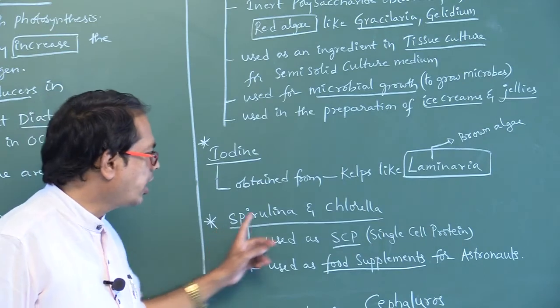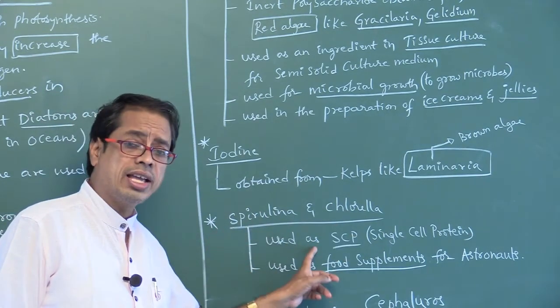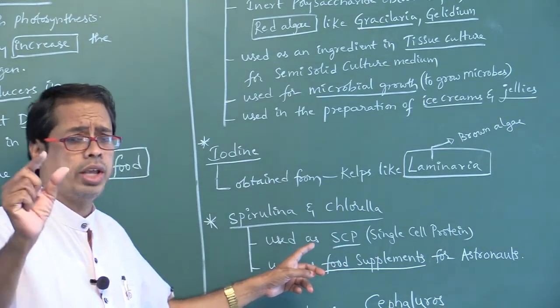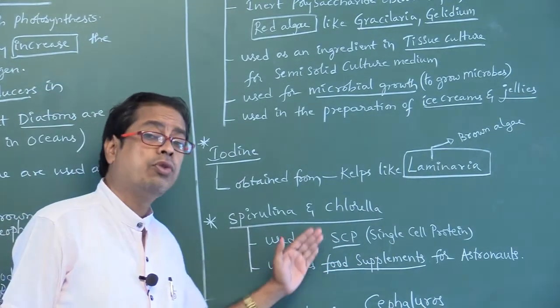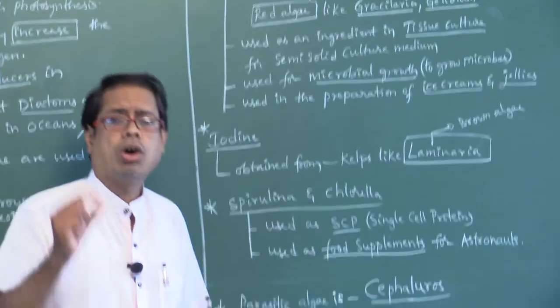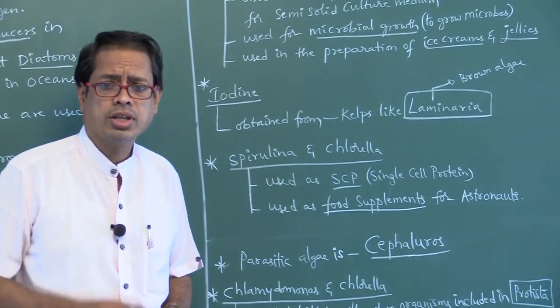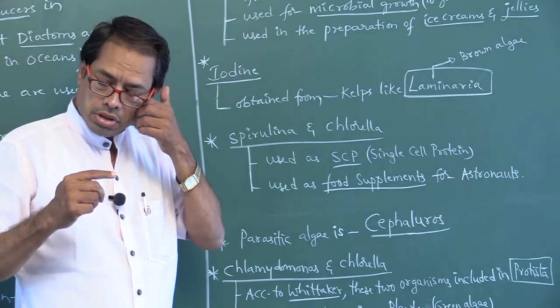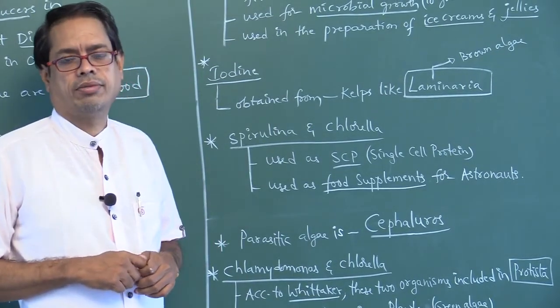Next, Spirulina and Chlorella. These are used as SCP. SCP full form is single cell protein. These are used as food supplements for astronauts. Astronauts means the scientists who do research in the sky.